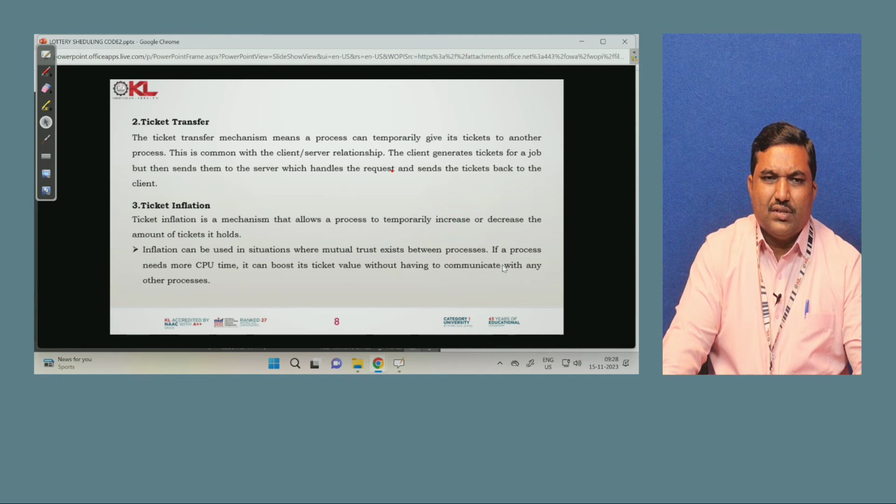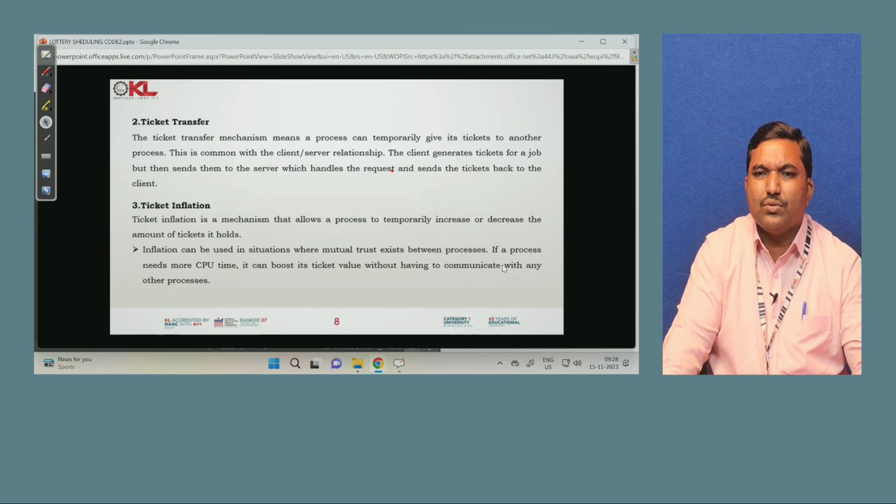Ticket transfer. The second mechanism is ticket transfer. This ticket transfer mechanism means a process can temporarily give its tickets to another process. For example, this is common with a client-server relationship. The client generates the tickets for a job but then sends them to the server, which handles the request and sends the tickets back to the client.